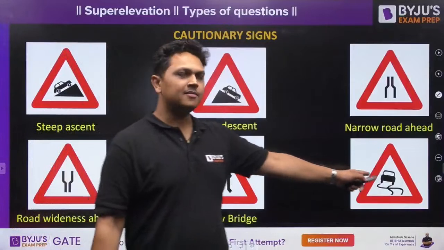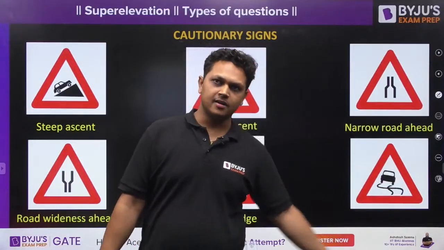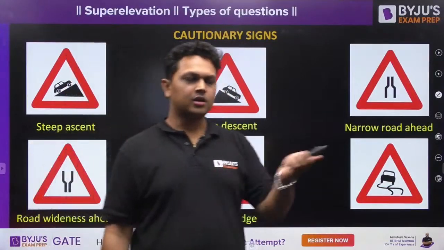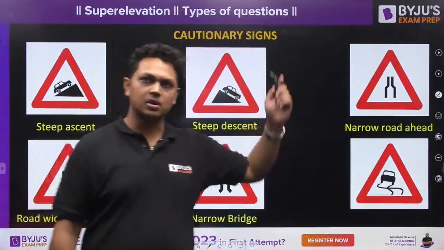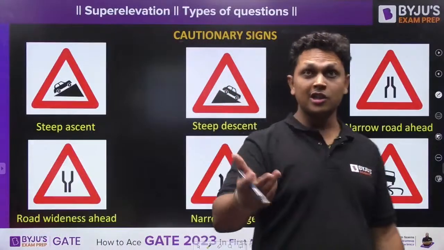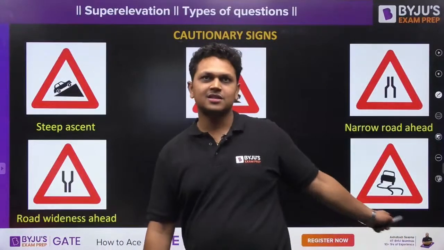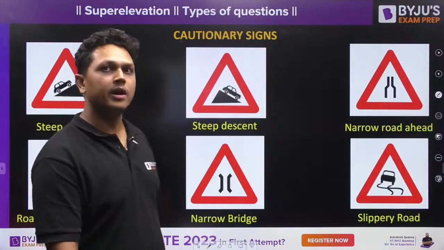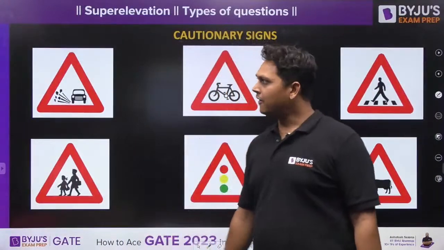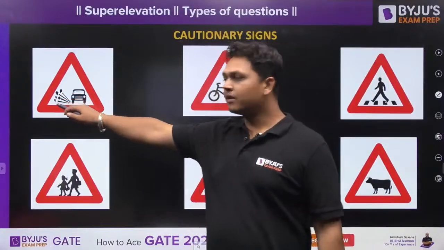And what is this sign? This means slippery road ahead. If there is any waterfall, or water seeping through the road, or any oil spill over the road, you will find this kind of sign. Then you have this. This means you have a gravelly road.